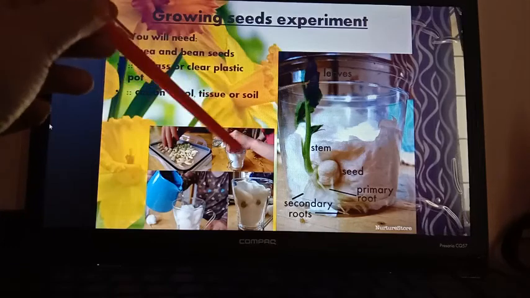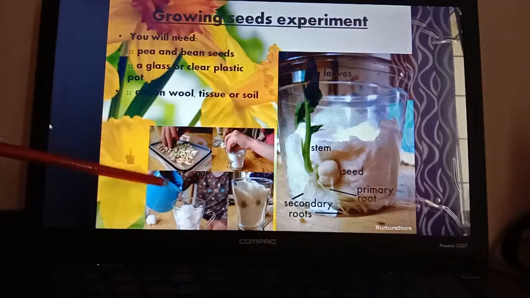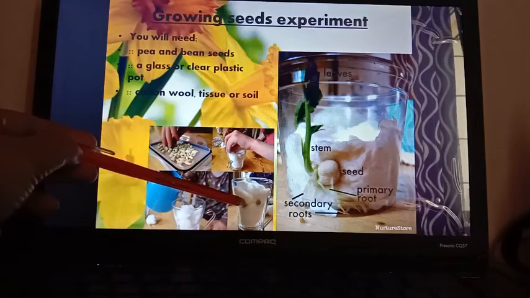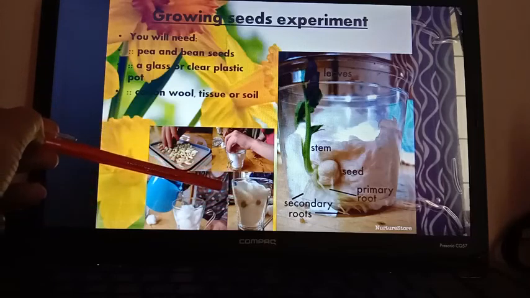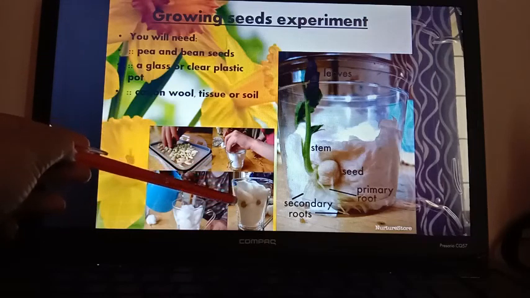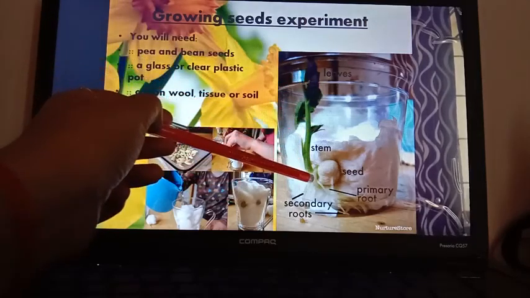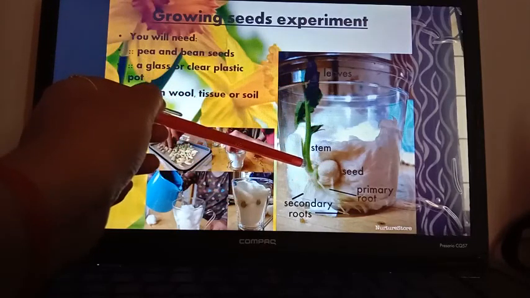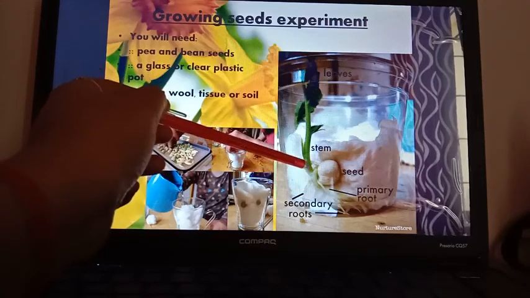What you have to do is shown step by step. In a pot you have to take the cotton, then put water to make it wet. Then inside this wet cotton, you have to put 2 wet seeds or moist seeds, not dry ones. After a few days you can see that from that moist seed the radicle and plumule are coming out, that is the embryonic root and shoot.